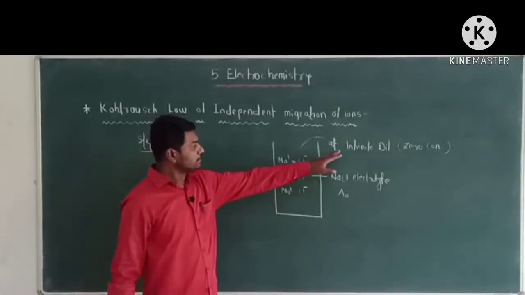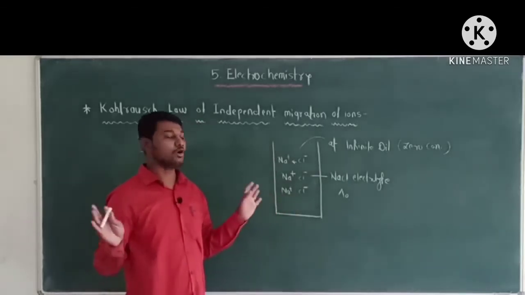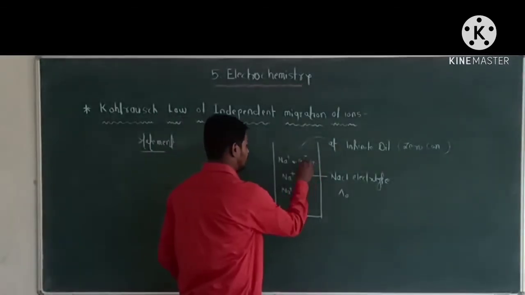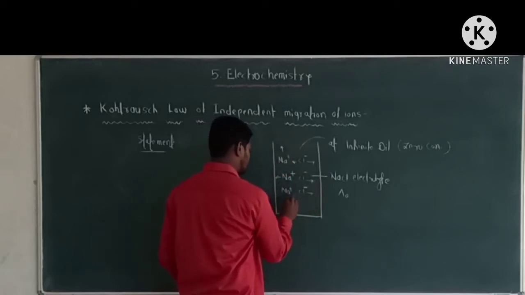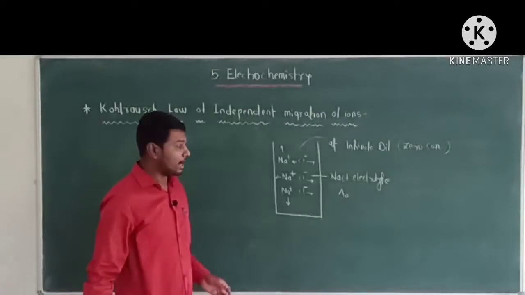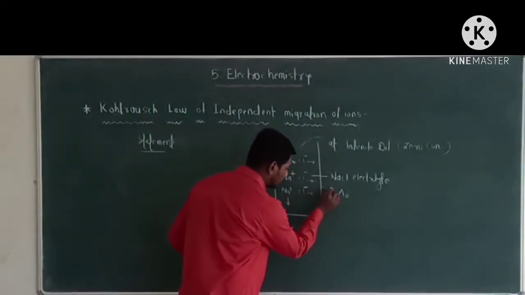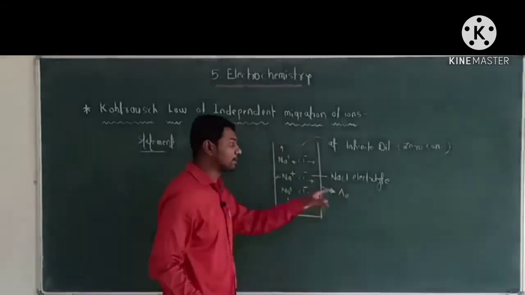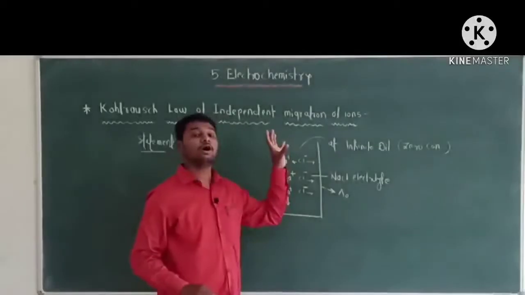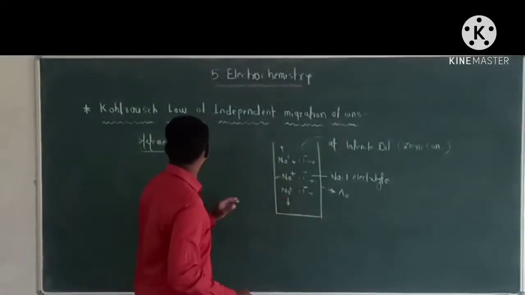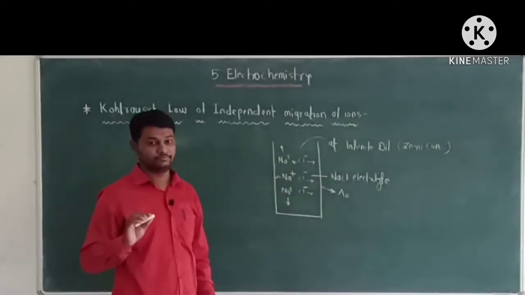Now at infinite dilution, each ion migrates independently of its co-ion, independently of the other ion, and makes its own contribution to the total molar conductivity of the electrolyte irrespective of the nature of the other ion. This is called Kohlrausch's law of independent migration of ions.